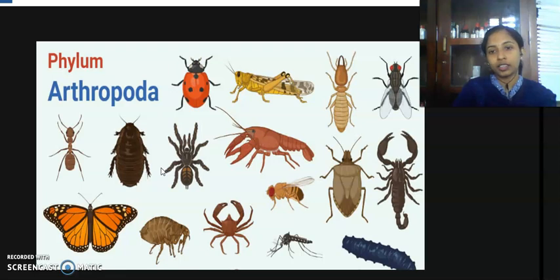And some of the classes of phylum Arthropoda are, first, class Myriapoda, which includes the millipedes, centipedes, etc. And another class of phylum Arthropoda, class Cephalopoda. Cephalopoda includes the copepods, prawns, lobsters, etc.